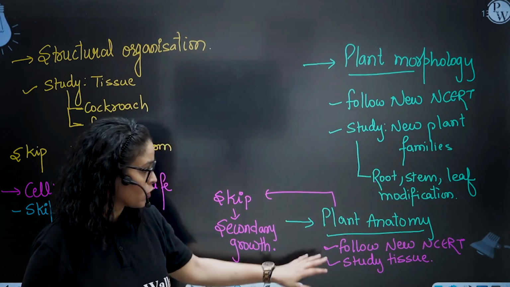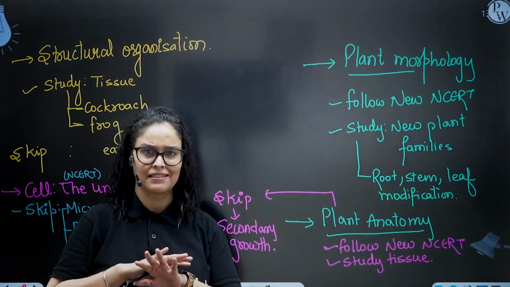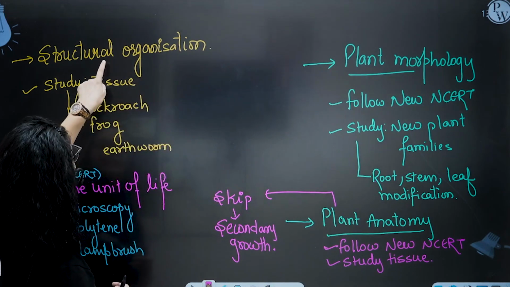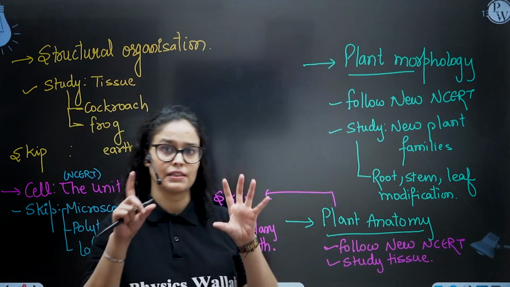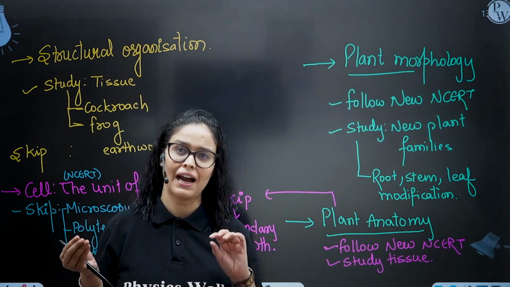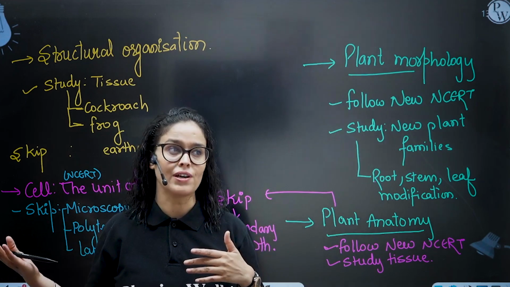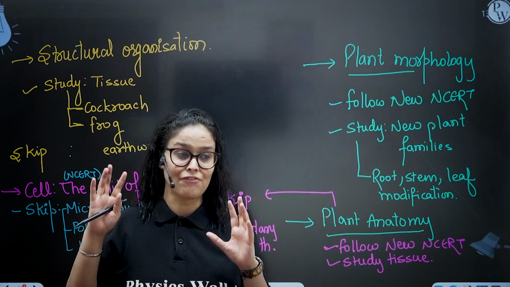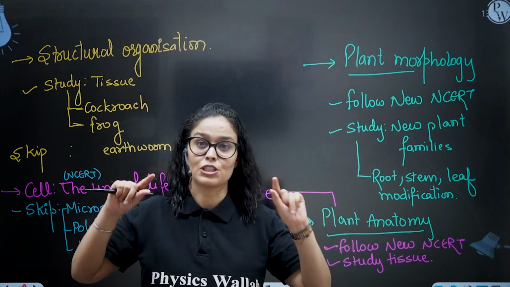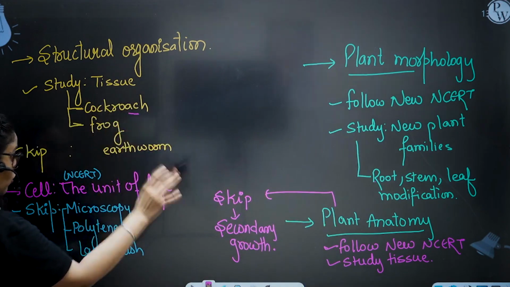Plant anatomy, follow new NCERT, study tissue, but you can skip secondary growth because they have deleted it from the new NCERT and it is also not so important for your exam. Structural organization, if you see the new NCERT, they have not given tissue in such an elaborate way, so you have to study tissues because this concept would be so important for your human physiology. You will find a lot of concepts from the animal tissues in human physiology. In order to understand that, you have to study animal tissue also, right?